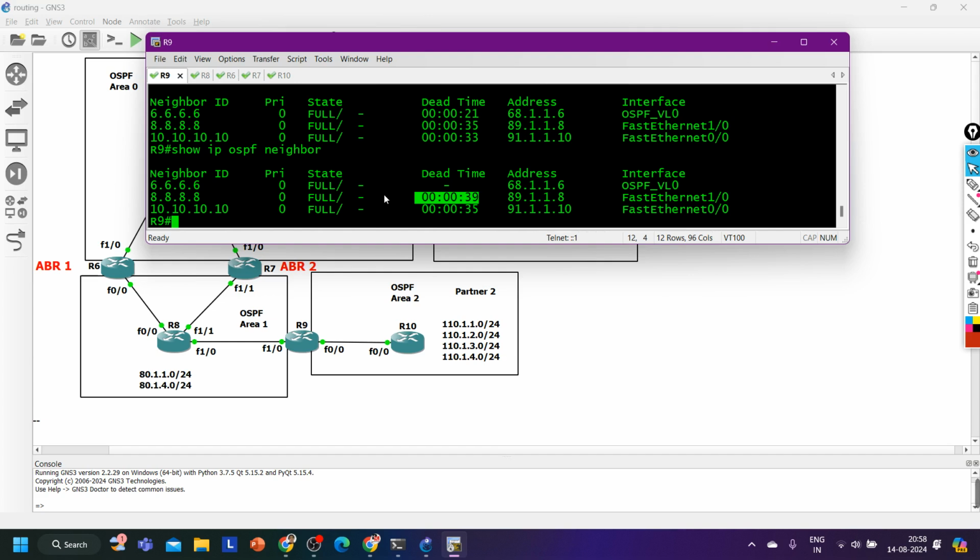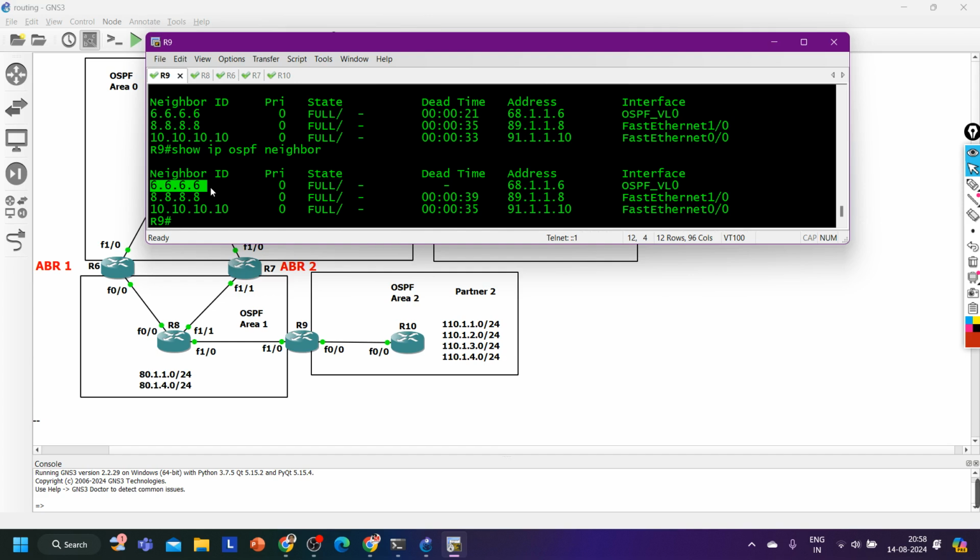Right? And as there is no age time, means router will never flush this entry. Router will never flush this entry. Whatever LSAs router 9 is going to learn from this neighbor, it will be for lifetime. So OSPF virtual link works on DNA.